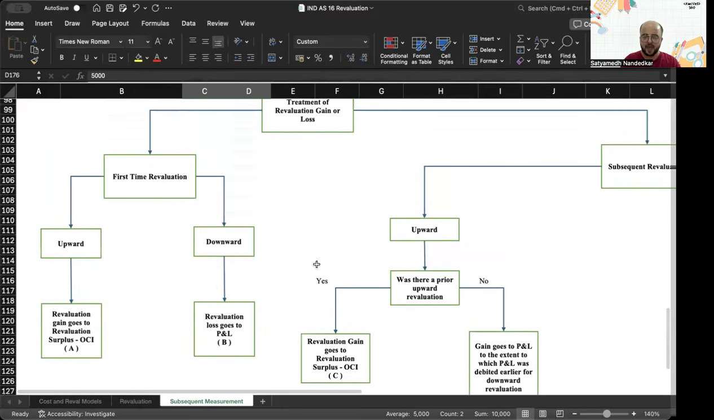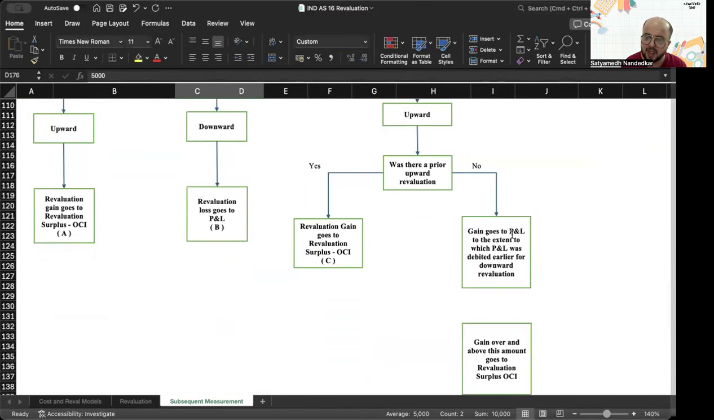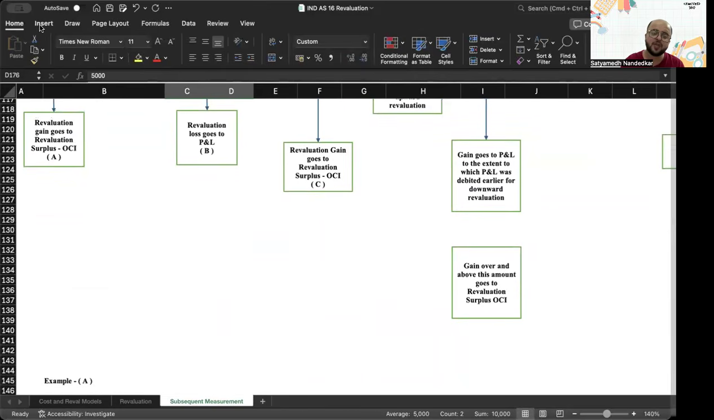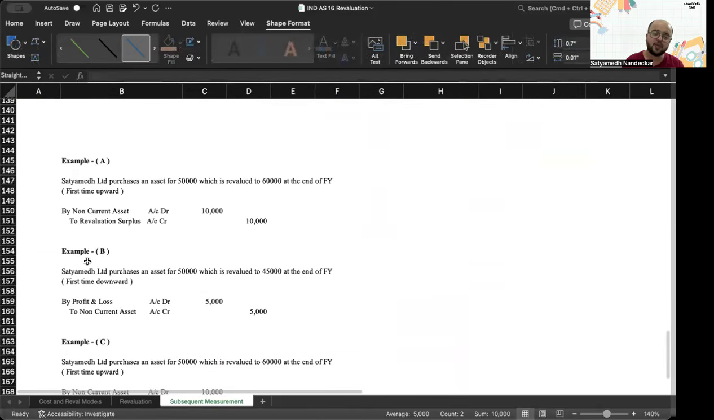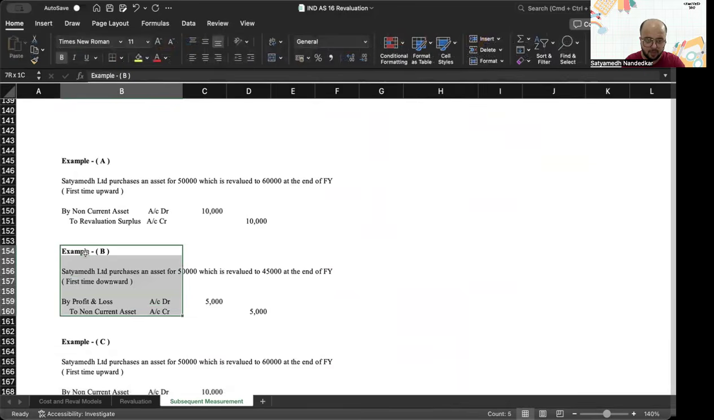Now, after this subsequent revaluation upward, was there a prior upward revaluation? The answer is no. Gain goes to P&L to the extent to which P&L was debited earlier for downward revaluation. Gain over and above this amount goes to revaluation surplus OCI. Okay. Now I'm going to develop example B further. Okay, pay attention.